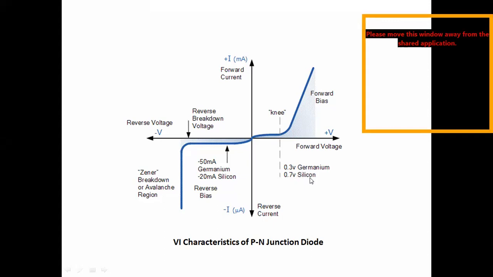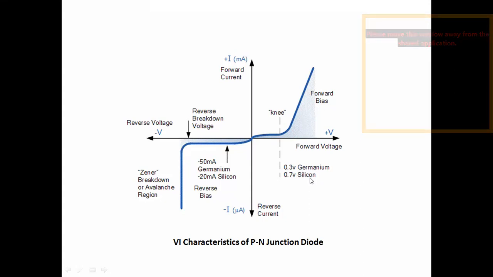In the formation of the PN junction, we already explained how the barrier potential is formed. At that moment, I said that for germanium the barrier potential is 0.3 volts and for silicon it is 0.7 volts.